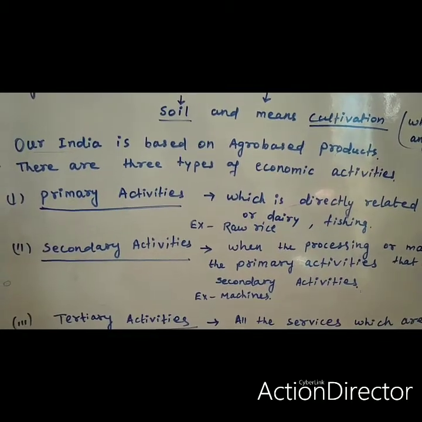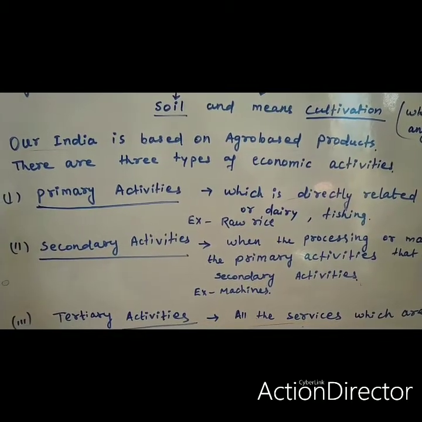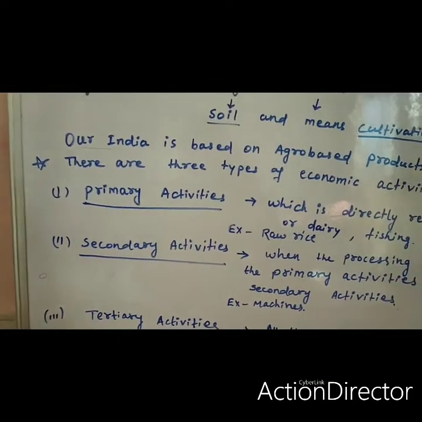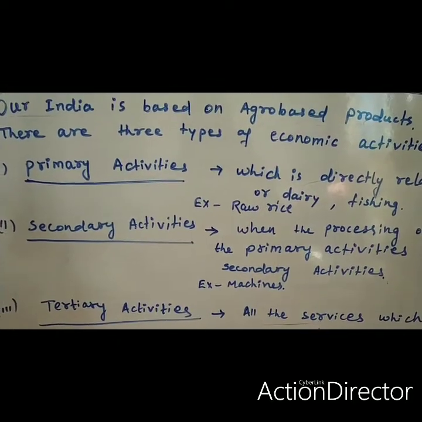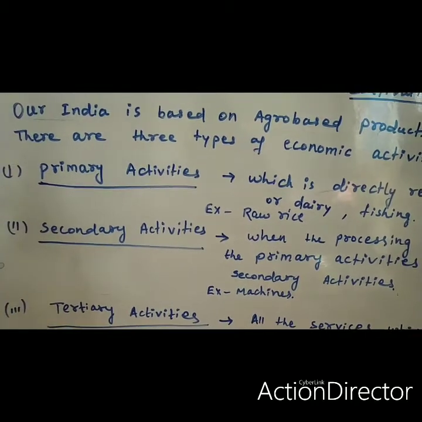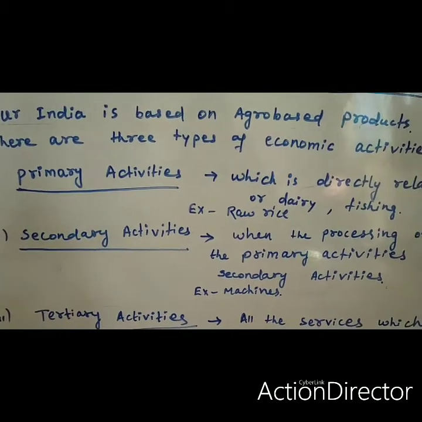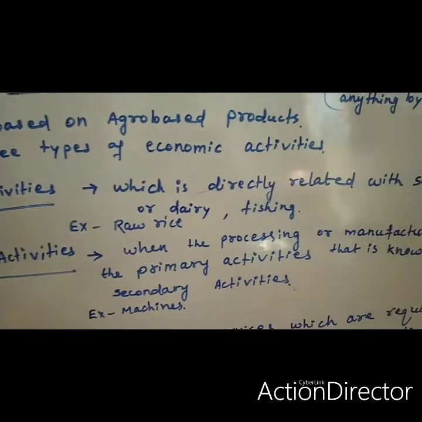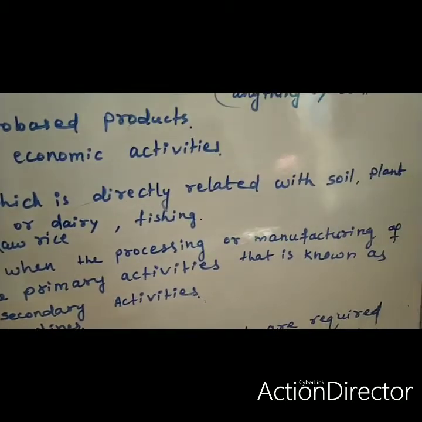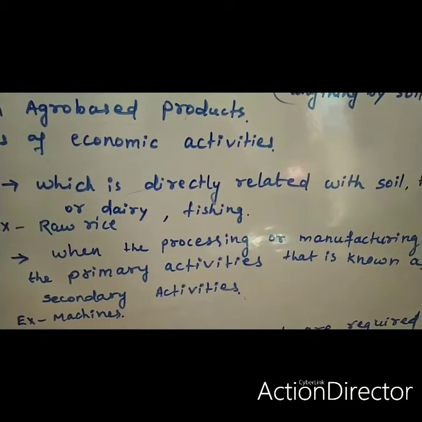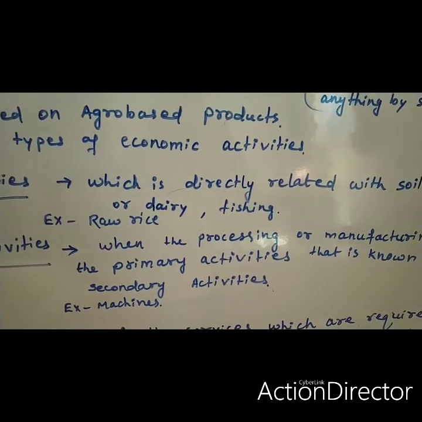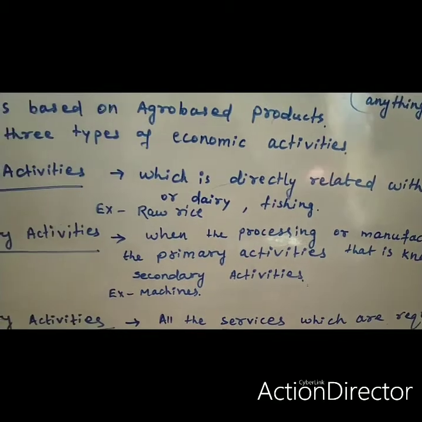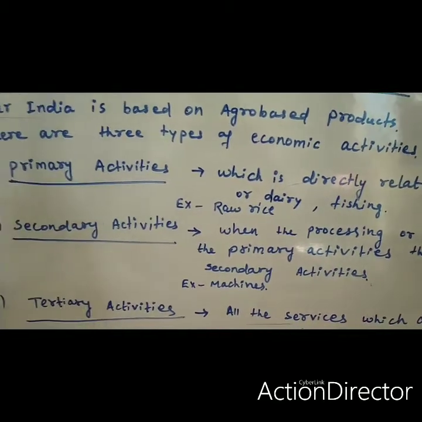There are three types of economic activities in our India. The first one is primary activities, then secondary activities, and third is tertiary activities. So what is primary activity? Primary activities means the activity which is directly related with the soil, plants, dairy or fishing. For example, raw rice, or we may take the example of cotton also. That is known as primary activities.